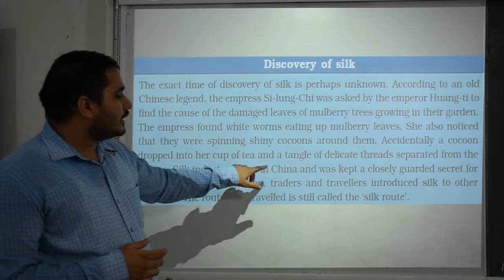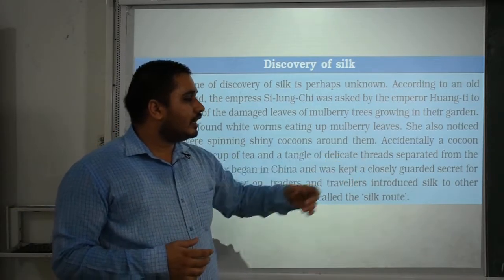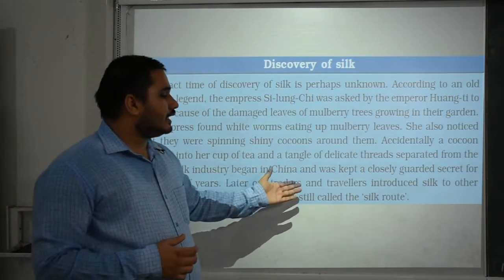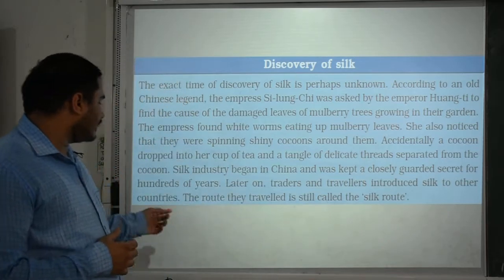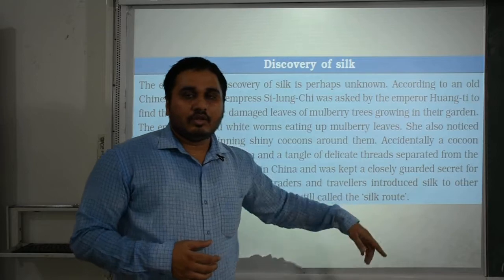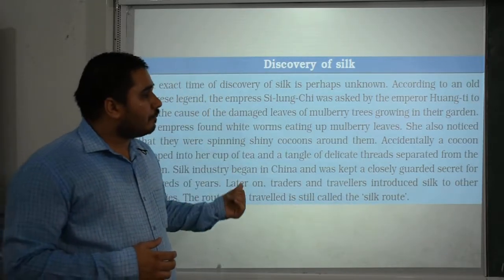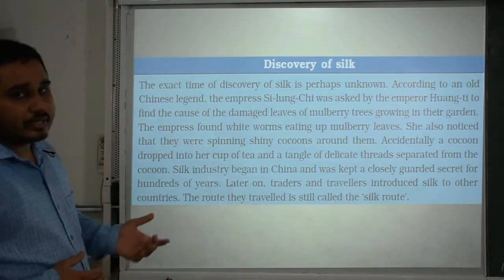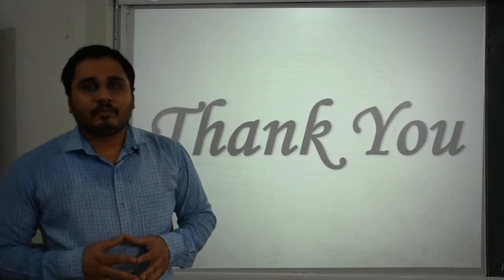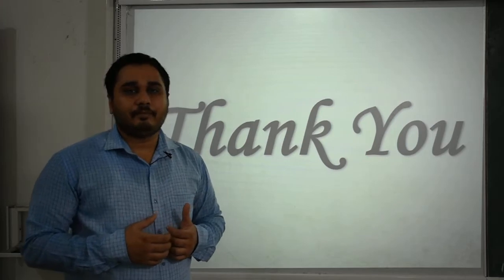The silk industry began in China and was kept a closely guarded secret for hundreds of years. Later on, traders and travelers introduced silk to other countries. The route they traveled is still called the Silk Route. So I hope you now understand the Silk Route and the country of its origin. If you have any problem in chapter number 3, Fiber to Fabric, then please comment.